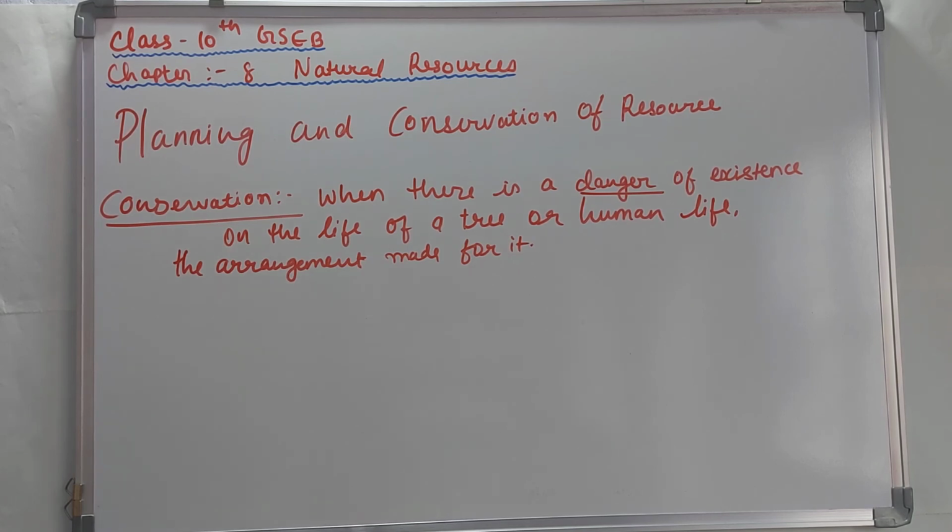The resources which are cheaper and easily available should not be wasted. If we think that this resource is really cheap and very easily available and we waste it all, then it should not be done, because after all, it is a resource, and it is going to finish one day. Suppose it is cheaper: if you are getting it at a cheap rate today, you might not get it at a cheap rate tomorrow. So we should use it, but we should also think of the coming days. Instead it should be used sparingly for future use.